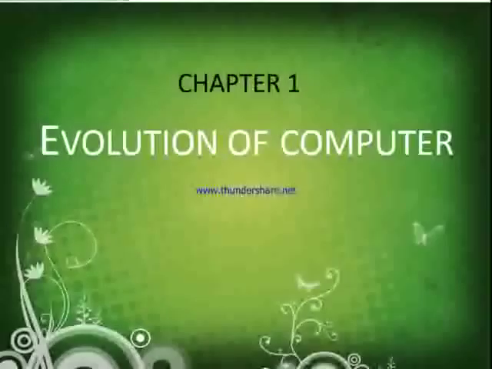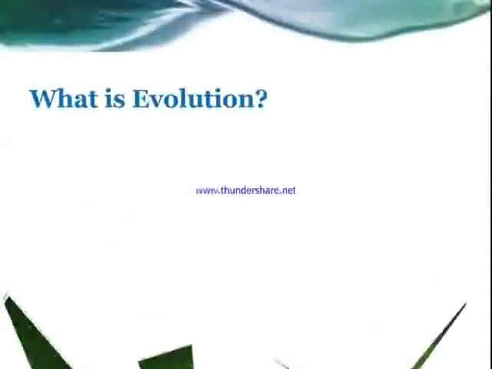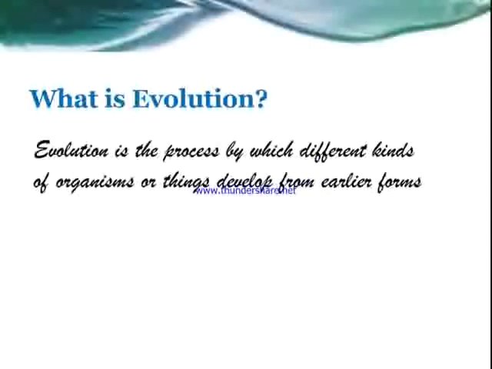Today we are going to learn about the lesson evolution of computers. But students, before that, I'd like to know what is the meaning of evolution in your terms. Students, evolution means the process by which different kinds of organisms or things develop from earlier forms. That means the process by which a thing develops gradually.